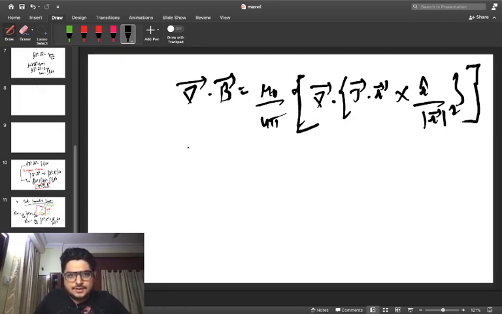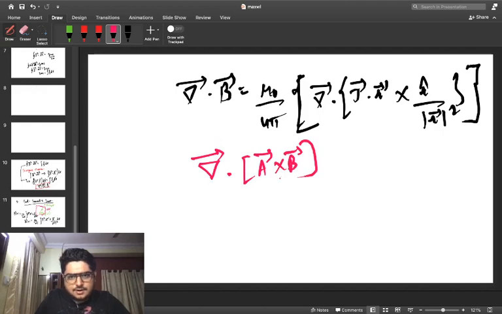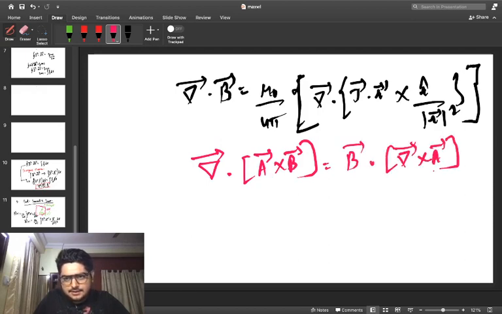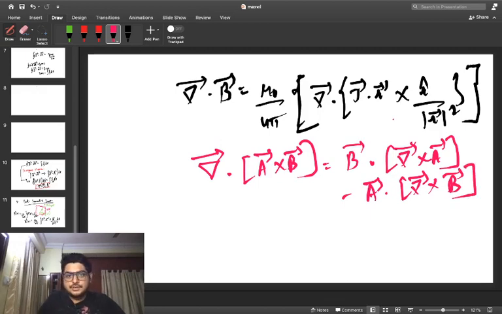So we just have to solve for it. The trick which we can use is the scalar triple product identity, which denotes what happens if I use del dot a cross b. We can write this expression as b dot del cross a minus a dot del cross b. So this is the identity which we can use over here.